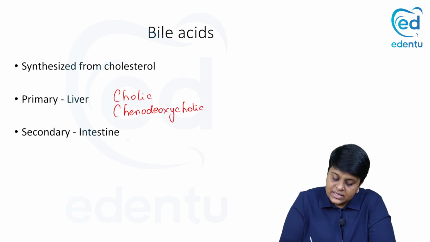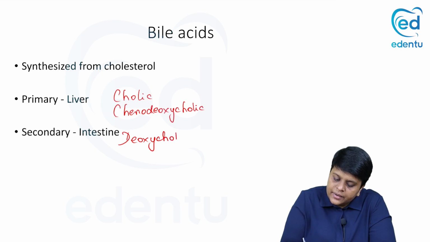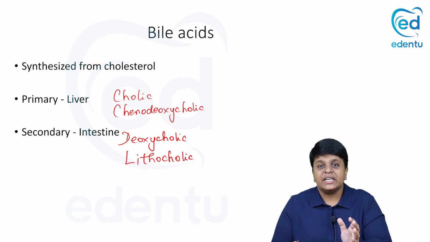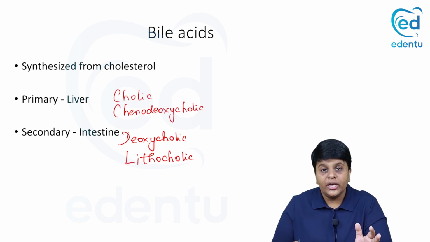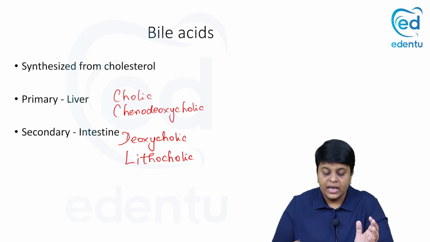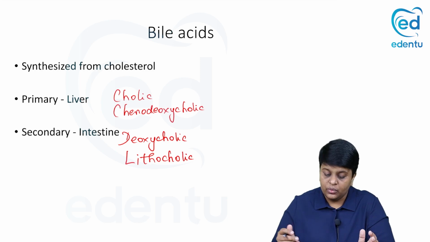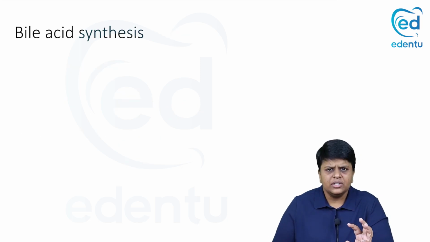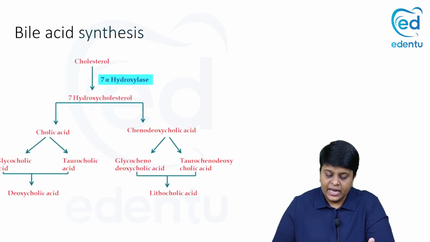Secondary bile acids are synthesized in the intestine. That is, they are deoxycholic acid and lithocholic acid. So we have bile acids which are primary and secondary. Primary from the liver, that is cholic acid and chenodeoxycholic acid, and secondary which is synthesized in the intestine, which is deoxycholic acid and lithocholic acid. Now let us see a short glimpse of the steps of bile acid synthesis.